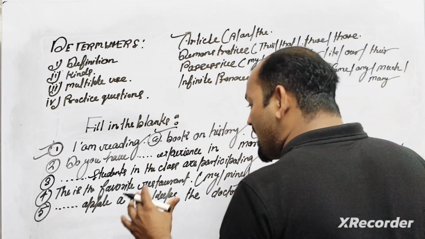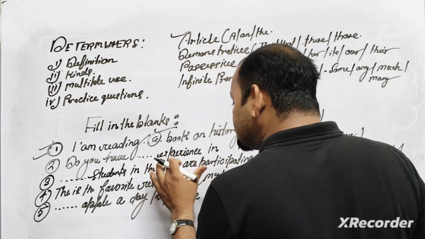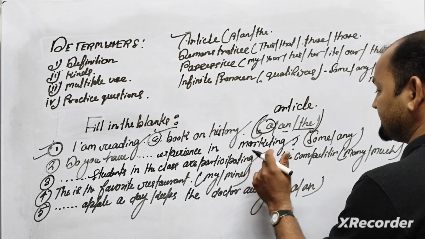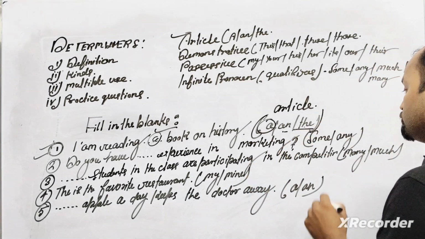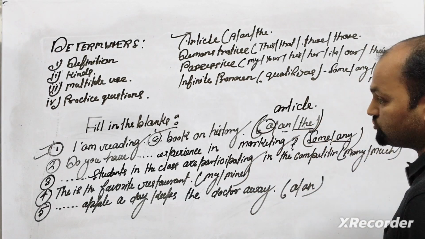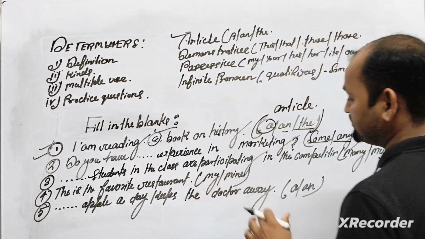Second question: do you have the experience in marketing? Options: a, some, any.